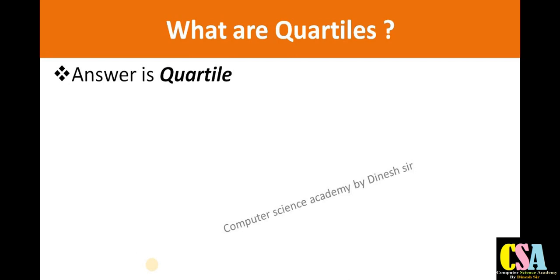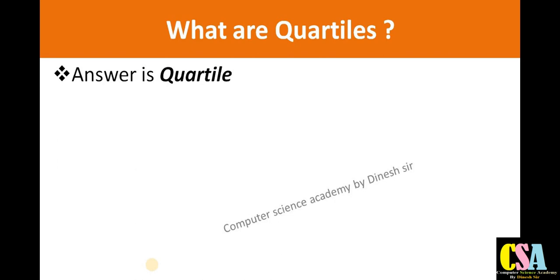The answer is that a quartile is a kind of ranking of journals. There are different quartiles, so accordingly we can easily find out which one is a top-ranked journal and which one is a low-ranked journal. Low rank and top rank are nothing but the journal ranking based on impact factor.